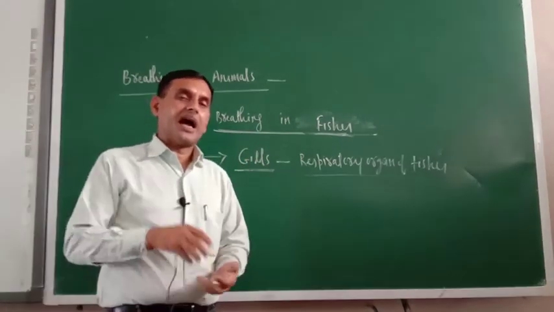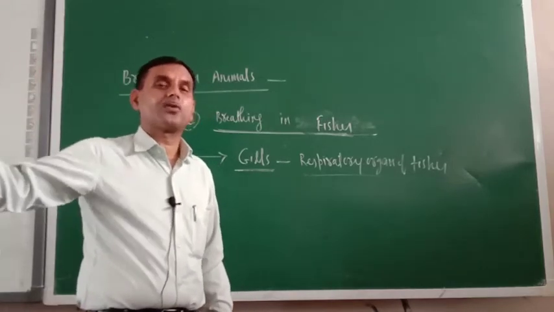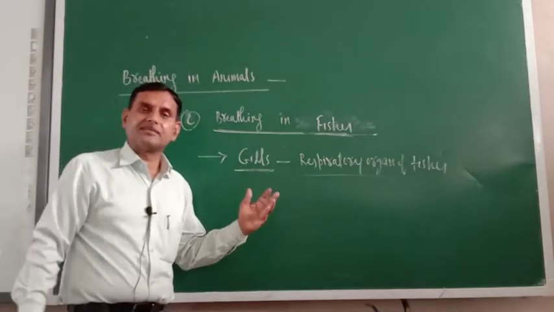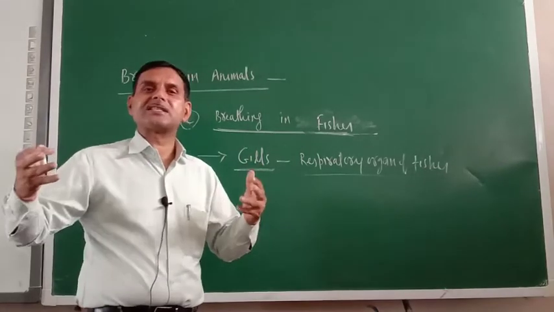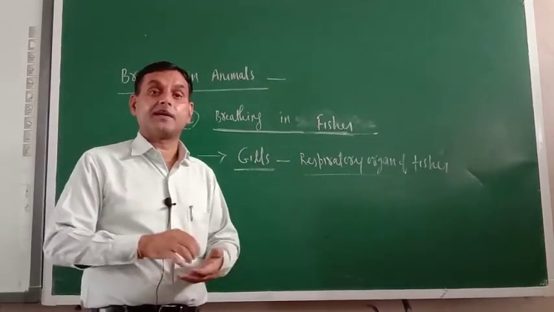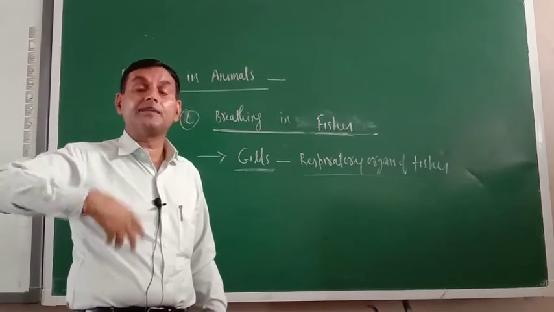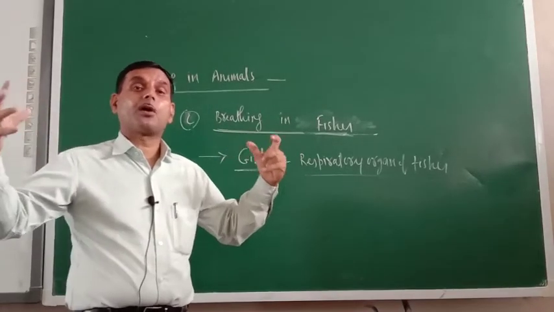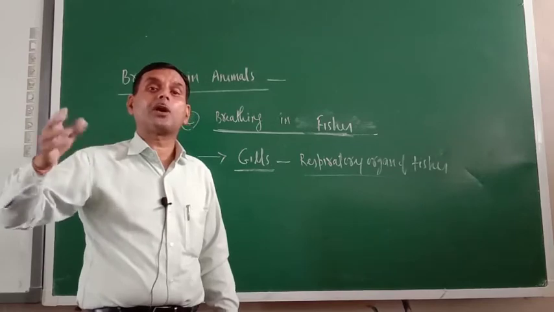Always remember, as compared to human beings, they require less amount of oxygen. That is why their activity is not as versatile as human activity is. We can make supercomputers, we can make the missile, we can ride the elephants, because our brain is very broad, and for the broad functioning of brain we require more amount of oxygen.